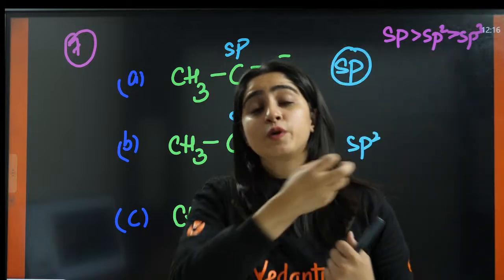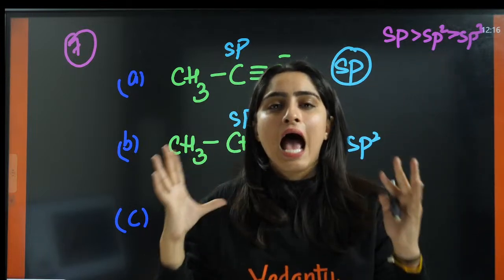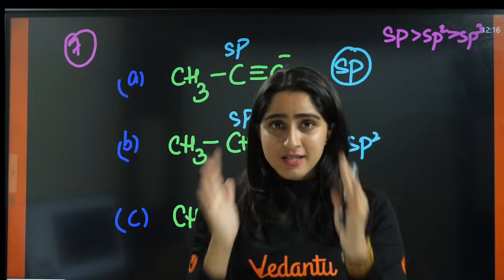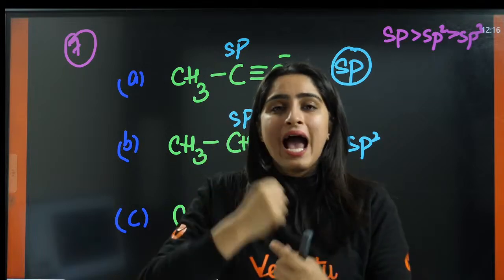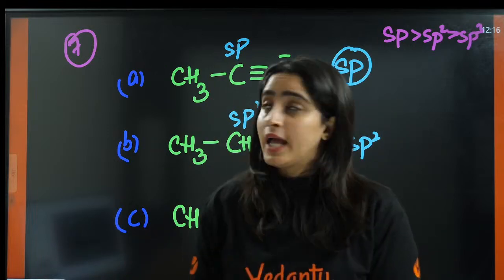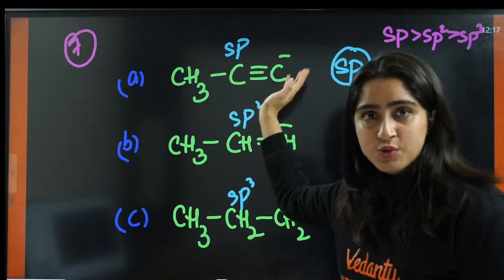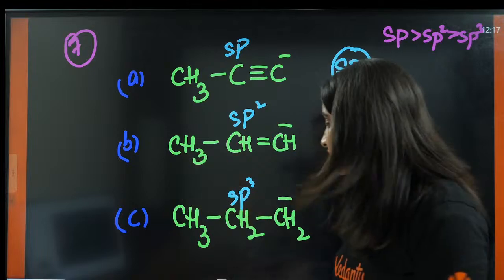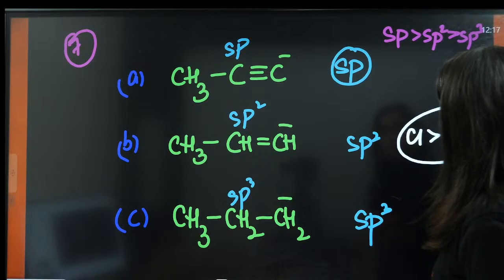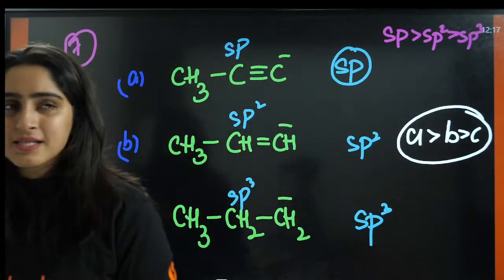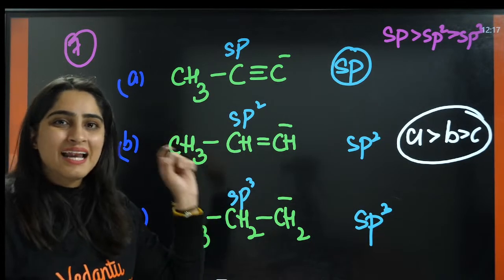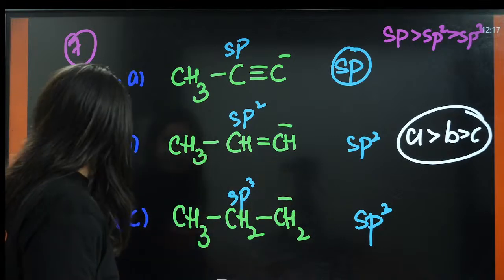If something is negative and we are taking away the electron from it, it will be happy. You don't need to cram what will be the order and what will be stable and destabilized. Just understand this. Everything in this world wants to be neutral. If this is negative and we are taking away the electrons from it, that thing will be stabilized. So here, the answer will be A, then B, then C. The reason is electronegativity and minus I effect.